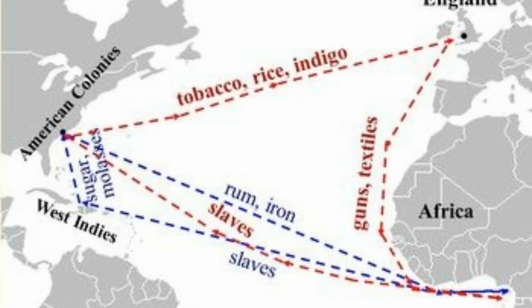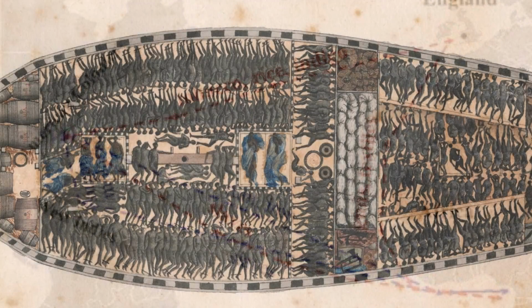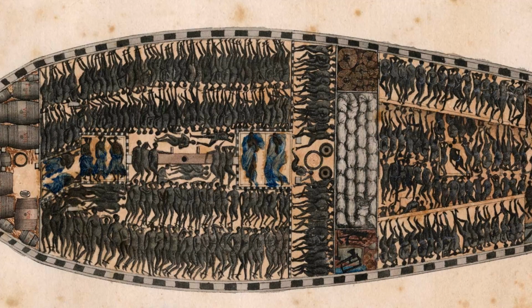One colonial trade route was known as the Triangular Trade, a three-way trade between the American colonies, including the West Indies, Europe, and Africa. Ships from the Americas carried raw materials to Europe. Then, Europe would make cool things like textiles and guns, and the ships would take them to Africa and trade them for slaves. These ships then carried the slaves to the Americas. This part of the triangular trade route is known as the Middle Passage.